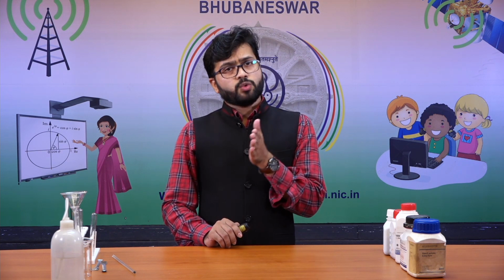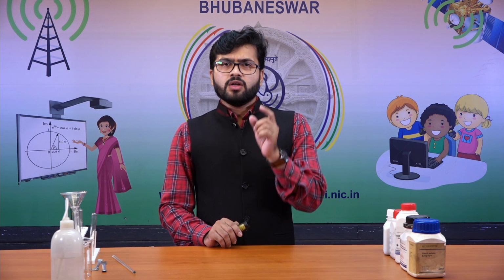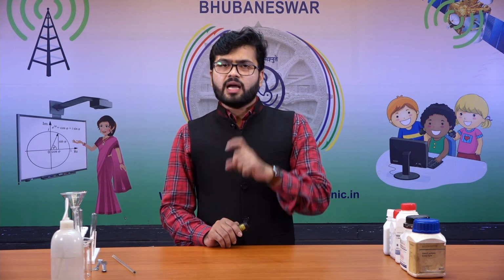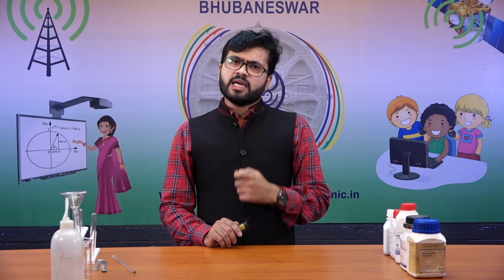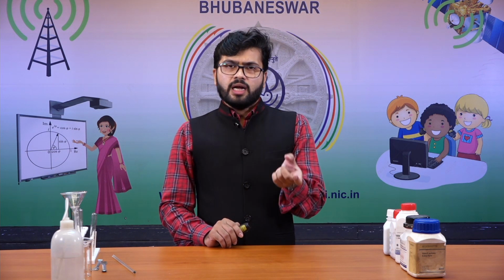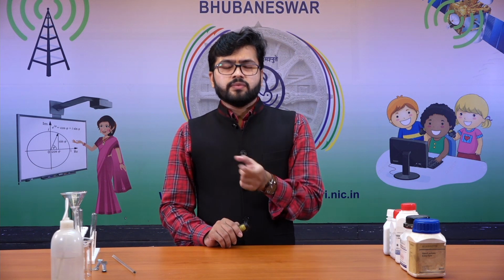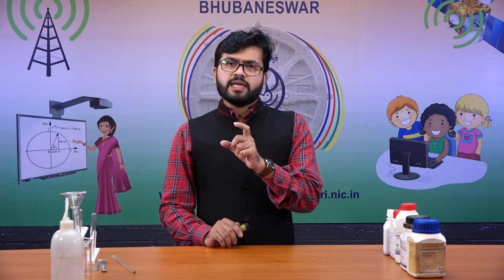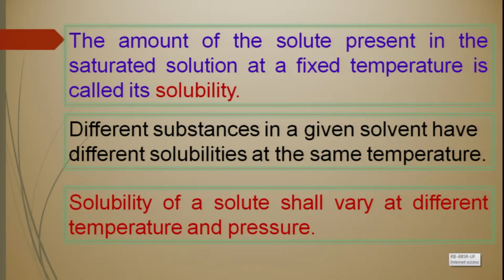That means if I take sodium chloride and potassium chloride, both at the same temperature, they will have different solubilities. What does that mean? If I take 100 gram of water and add sodium chloride to it, and in another beaker I take 100 gram of water and add potassium chloride, the maximum amount that can be dissolved for both solutes will be different, indicating that different substances have different solubilities at a particular temperature.